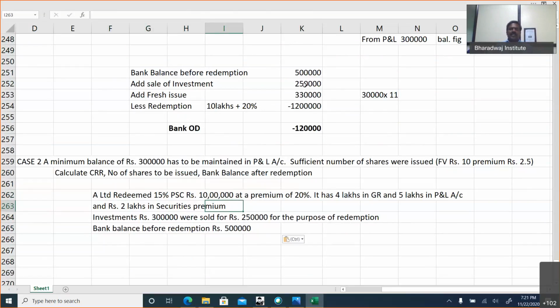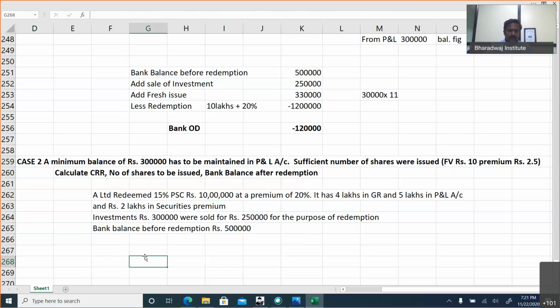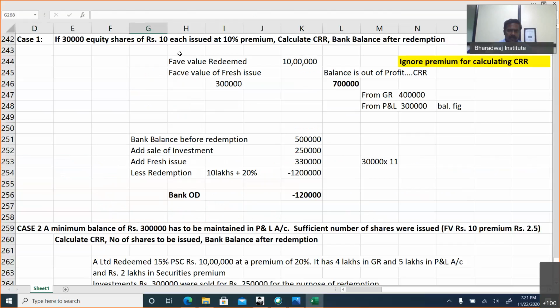This has nothing to do with general reserve, P&L account, or CRR. There is no connection between CRR, bank balance, general reserve, all those things. They are all reserves and surplus. Bank balance is based on only what is collected and paid. Now, for the second case, try to work out. In this case also, face value redeemed is 10 lakhs.